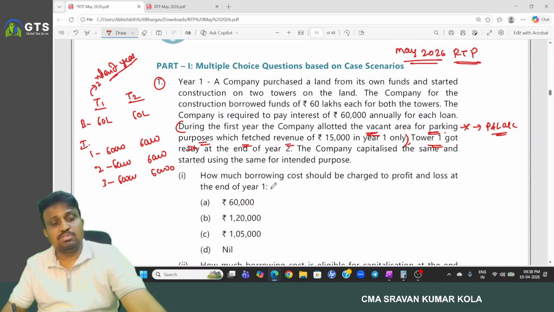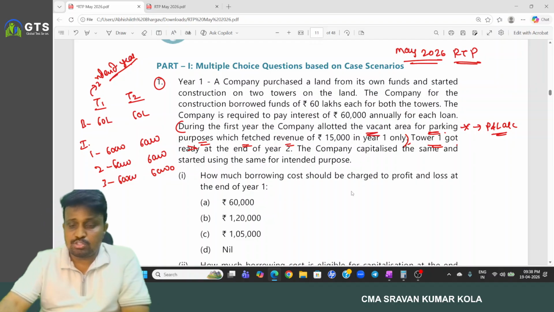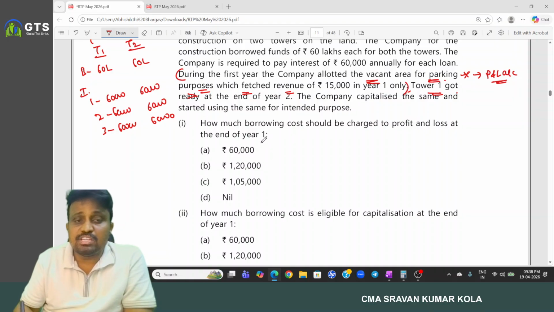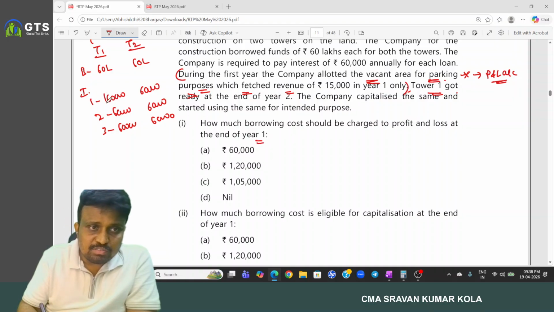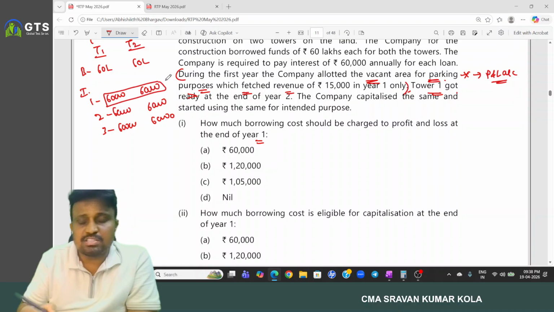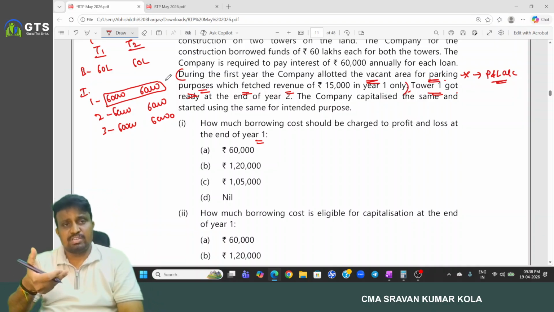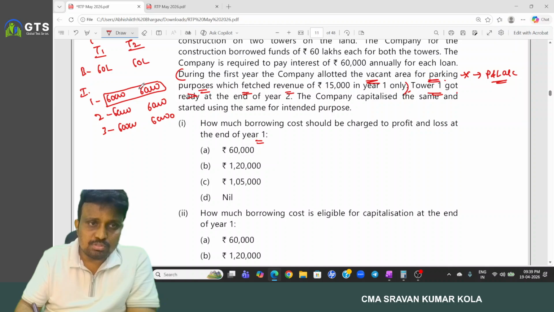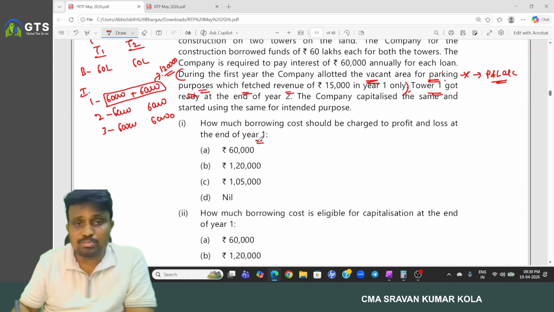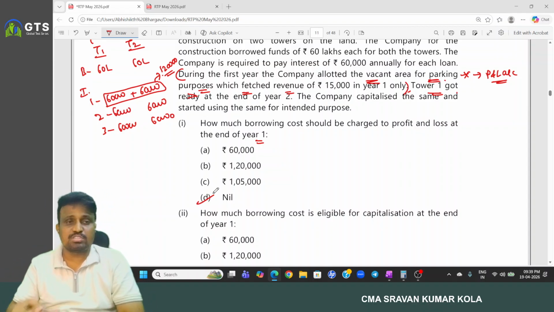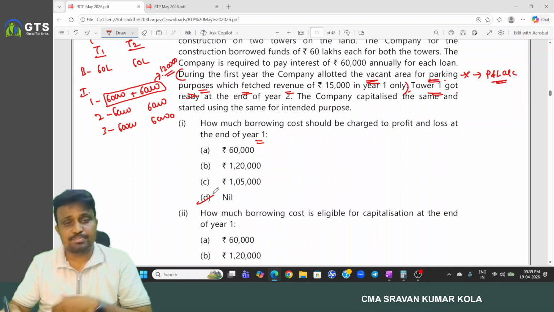So then coming to the questions. How much borrowing cost should be charged to profit and loss account at the end of year 1? In year 1, both towers are under construction, and the towers are covered under qualifying asset as per AS 16. So these two amounts should be capitalized, so 1,20,000 should be capitalized. Then how much amount is transferred to P&L? The answer is zero. No amount is transferred to P&L as borrowing cost because the entire amount has been capitalized.